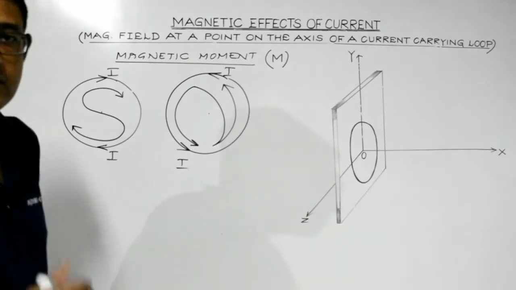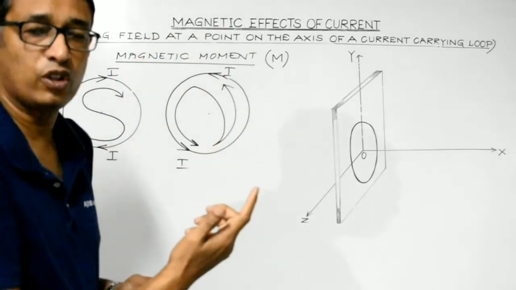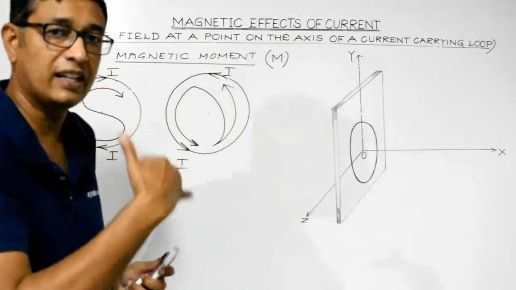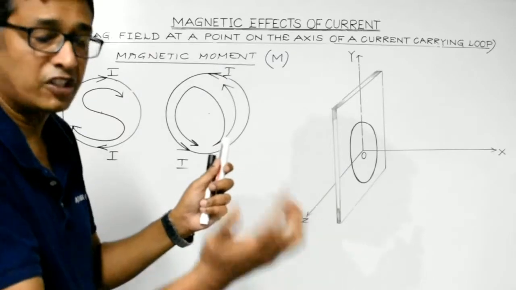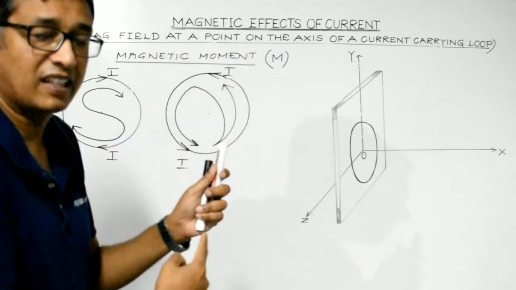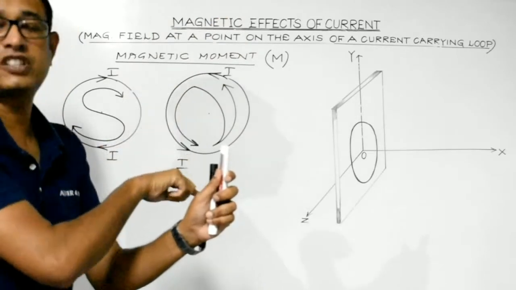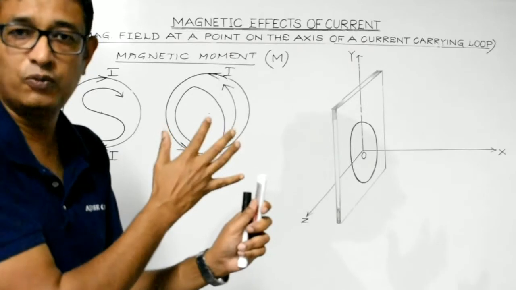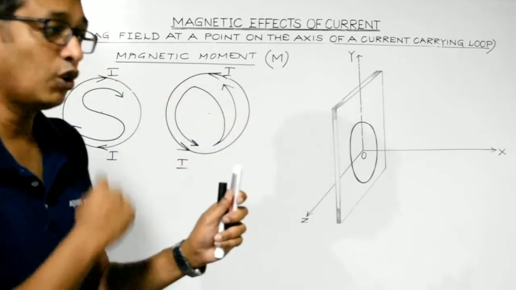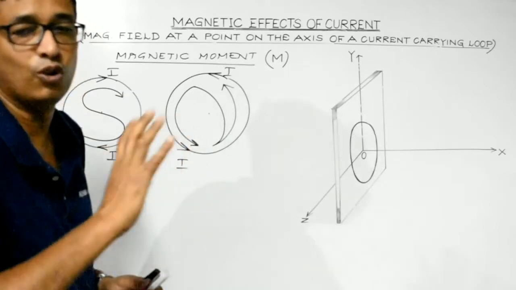So again I repeat, for any current carrying loop, whether the current is flowing in the clockwise or anti-clockwise direction, the face of the loop through which the current appears to be flowing in the clockwise direction will behave as the south pole, while the other face of the loop through which the current appears to be flowing in the anti-clockwise direction will behave as the north pole. So a current carrying loop does behave as a magnetic dipole.